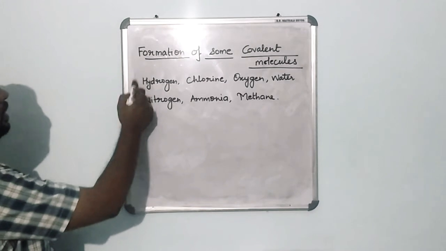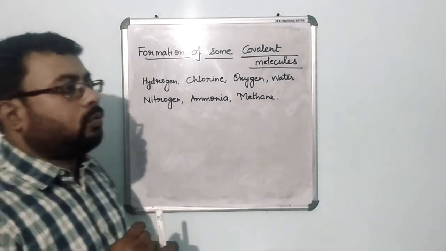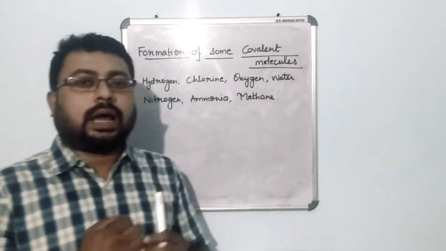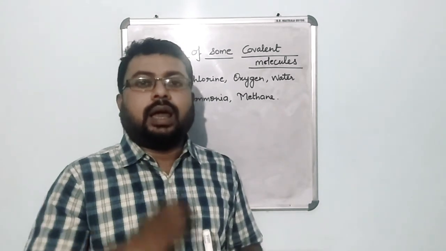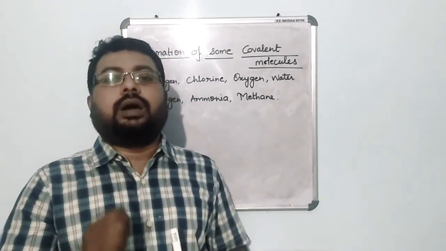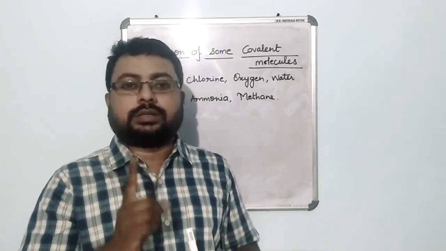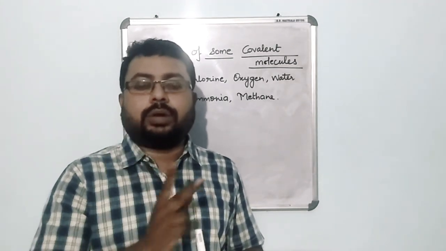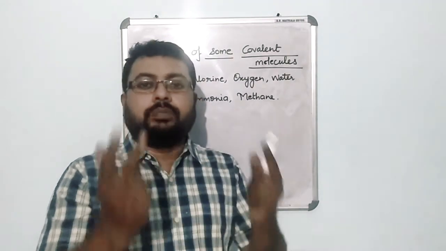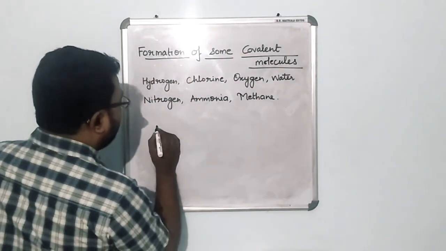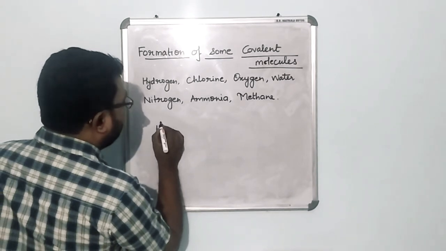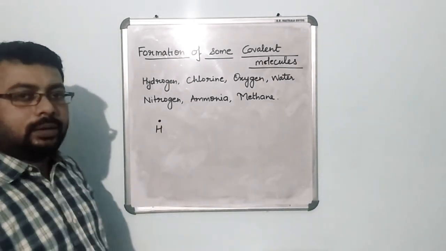The first, let us just look at hydrogen. Okay, now what happens is that hydrogen actually follows the duplet rule. Hydrogen has got only one shell, and as per the duplet rule, any element which has just one shell should have 2 electrons in that shell to become stable, right? So what happens with hydrogen is that hydrogen has just got 1 electron in its outermost shell.